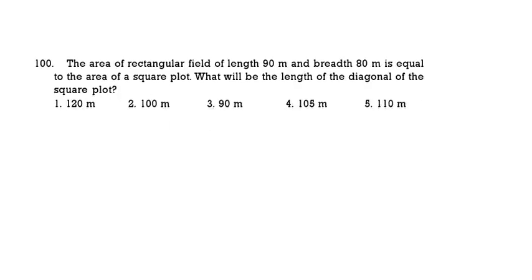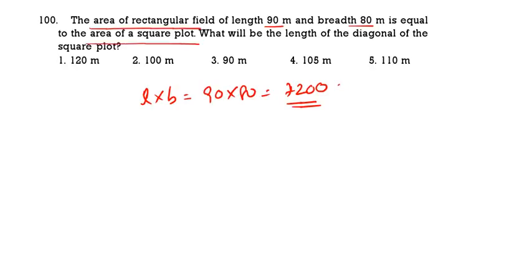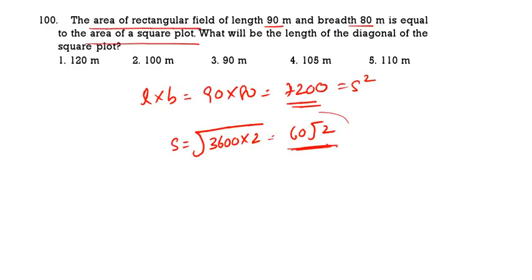The area of a rectangular field of length 90, breadth 80. So L into B, that is 90 into 80, 7,200. This is the area of the rectangle, which is equal to the area of a square. So S square is equal to 7200. For S value, you can take 7200 as 3600 into 2. That means you will get 60 root 2. So the side of the square is 60 root 2.